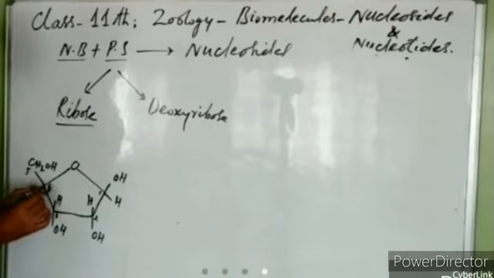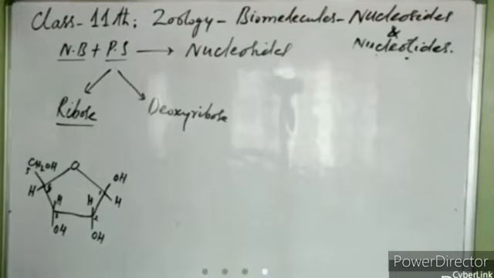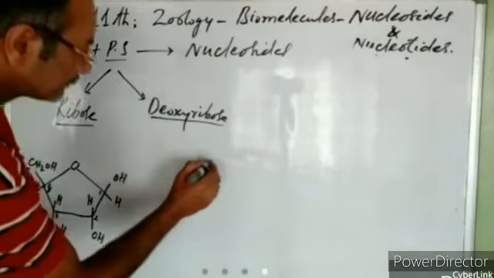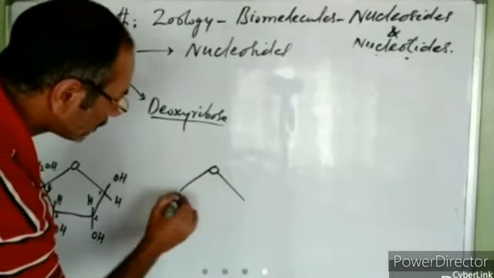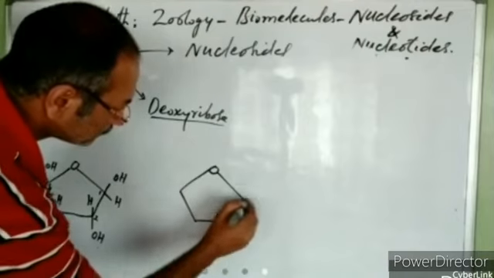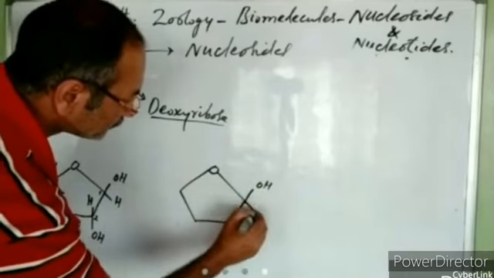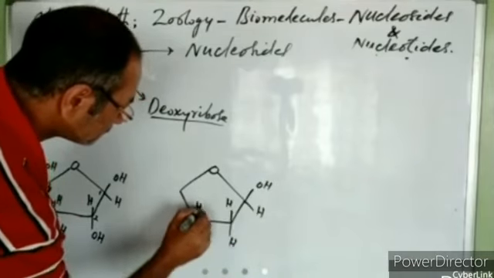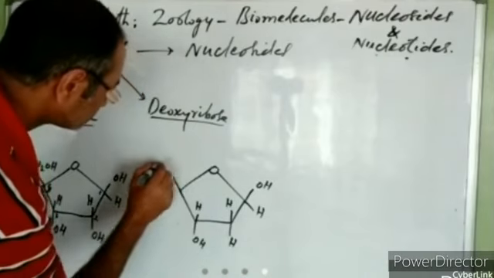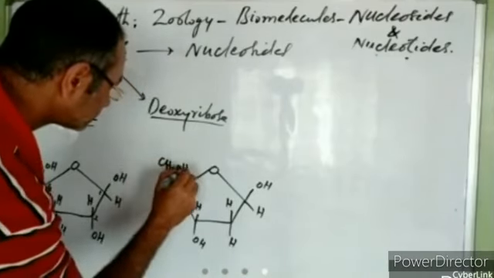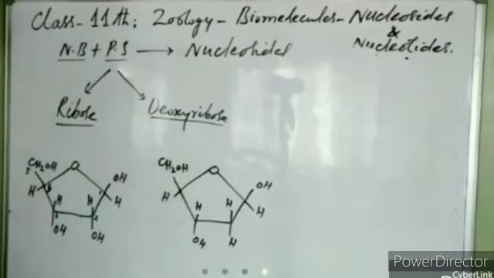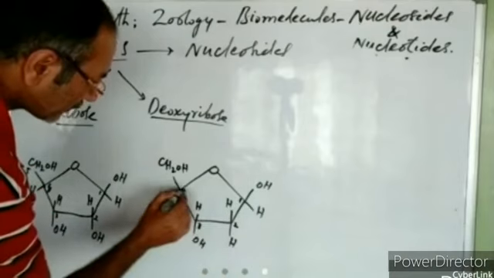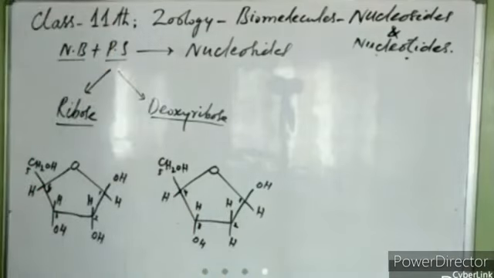So it is a pentose sugar. Similarly, we have deoxyribose. It is also a pentose sugar. You can see it here. It is again formed of 5 carbons: carbon first, second, third, fourth, and fifth. So both of them are pentoses.